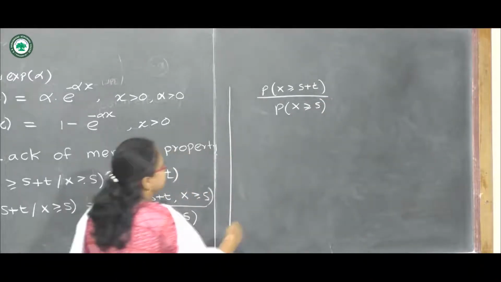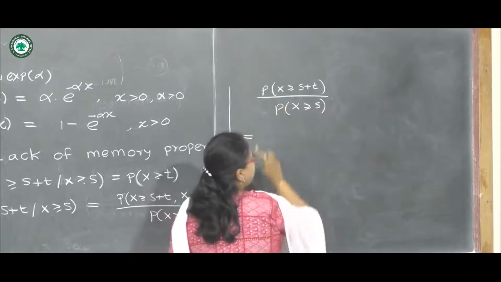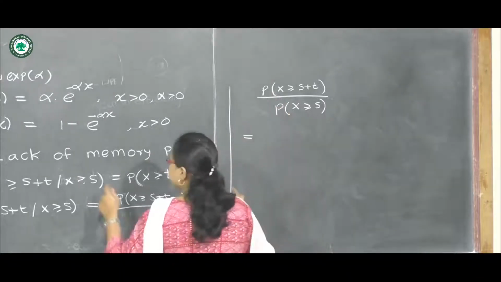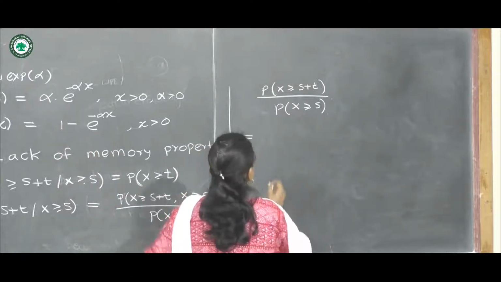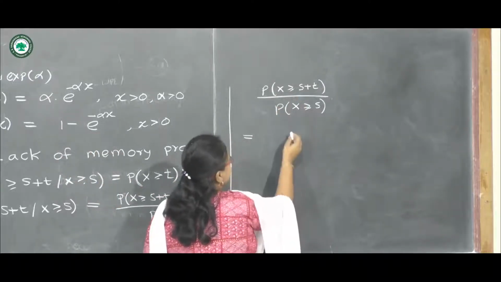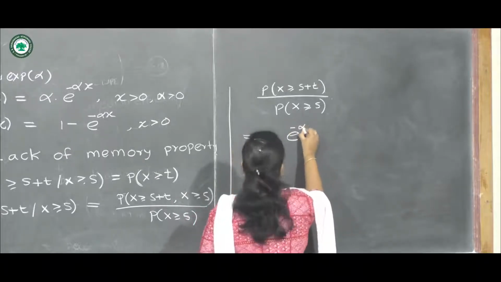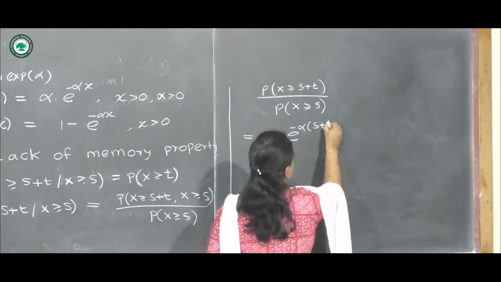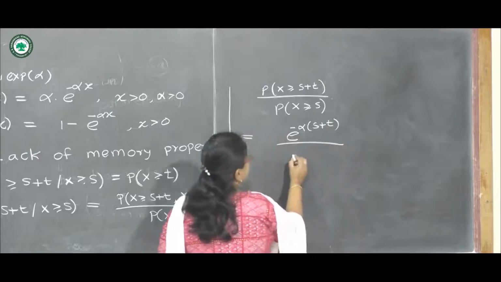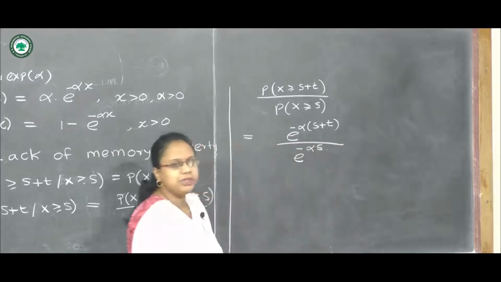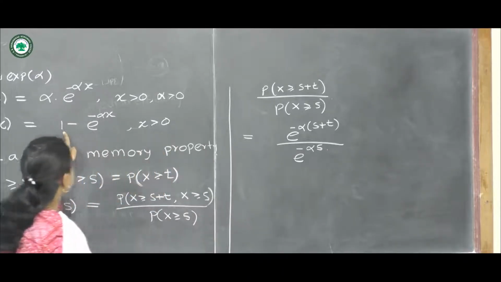Here we can use the reliability function for exponential distribution, or we can use the CDF. This is actually 1 minus CDF. So I can write e raised to minus alpha into s plus t, at the denominator e raised to minus alpha s. Here I have used the distribution function.